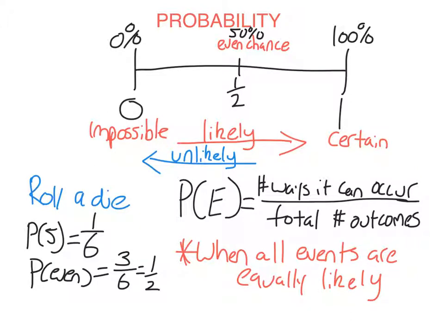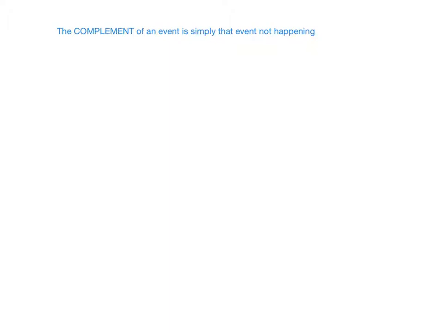I can use this formula here because when I roll a die, all outcomes are equally likely. Getting a 1 is the same chance as getting a 2, getting a 3, and so on. So now we need to take a look at complementary events. The complement of any event is simply that event not happening. There's a special rule that links the probability of an event with the probability that the event does not happen. Not only do probabilities have to be between 0 and 1, probabilities always sum to 1. The sum of the probabilities of the events in a sample space always adds to 1.